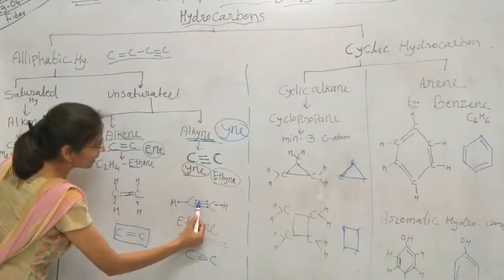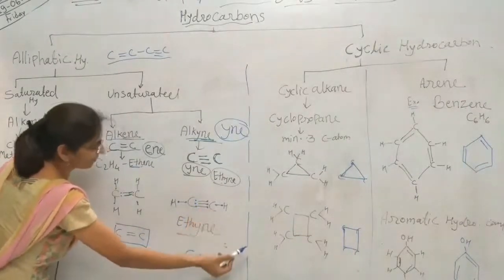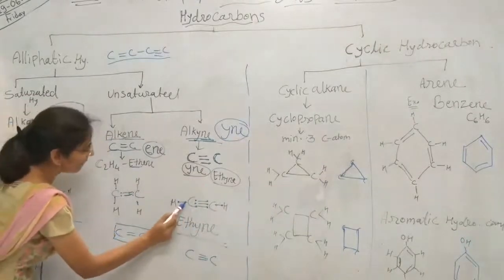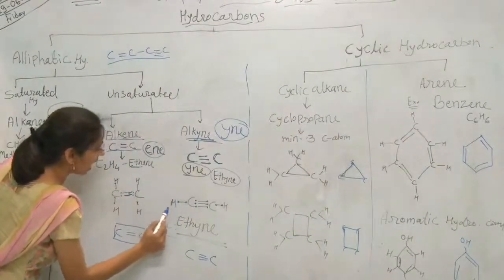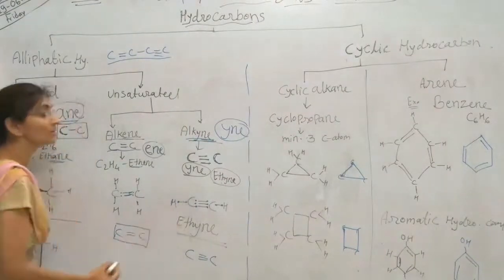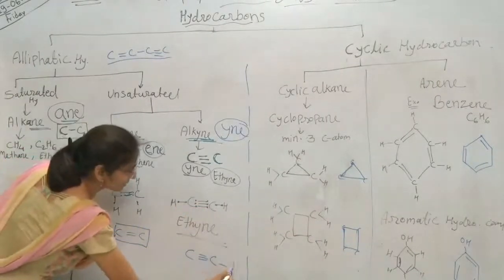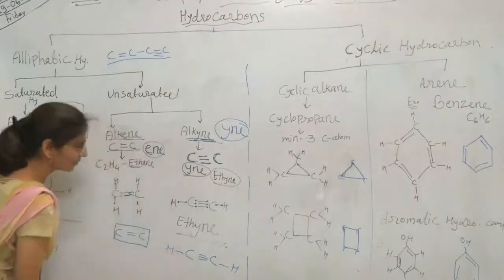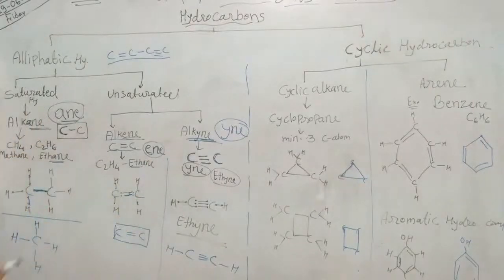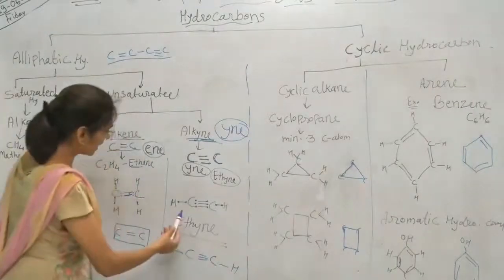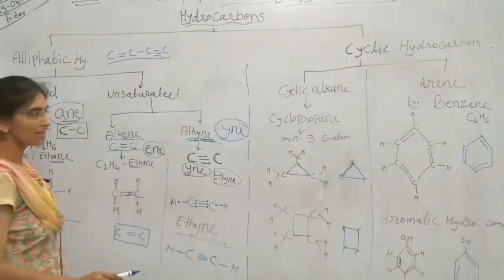Means each carbon atom shares its 3 electrons, 3 valencies with another carbon atom and the remaining 1 electron is shared by the hydrogen atom to give the single covalent bond. Means a triple bond and 1 single covalent bond with hydrogen. That is the structure of ethyne. We will see in detail also. So here we have to fulfill all 4 valencies of carbon.